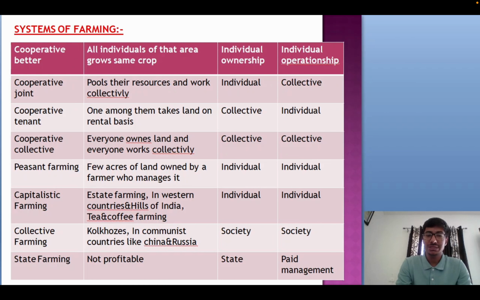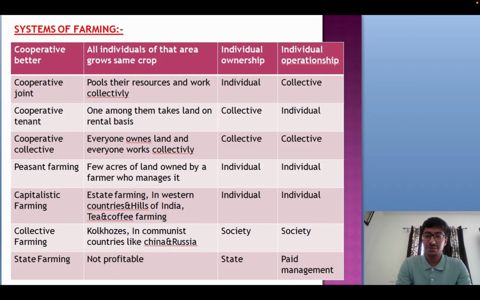Capitalistic farming is basically farming practiced by rich people. So they are owning, for example, the tea and coffee farming in India. They are owning very large farms in India, hiring labor on them, and doing the farming. It is also known as estate farming. It is practiced in the Western countries. Ownership and operationship both depend on those rich individuals who are owning the land.